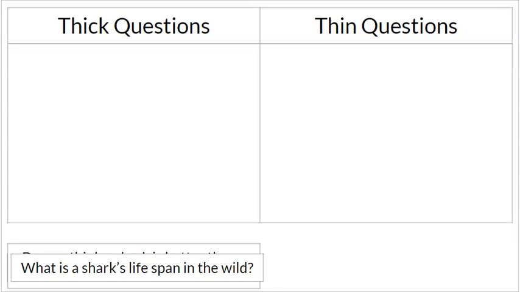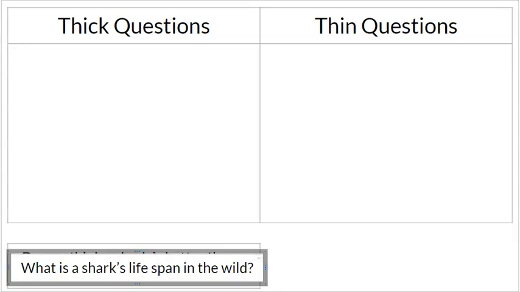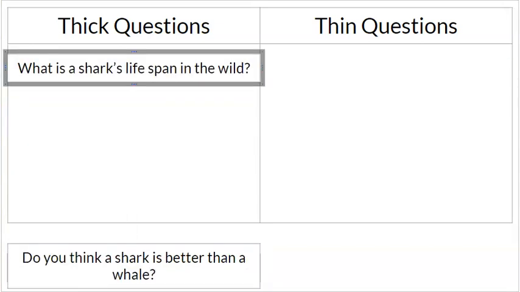Our first question says, what is a shark's lifespan in the wild? Go ahead, pause the video, and tell me, is this a thick question or a thin question? All right, let's see. What is a shark's lifespan in the wild? That is a thick question. That's definitely something you would want to reference the text for.